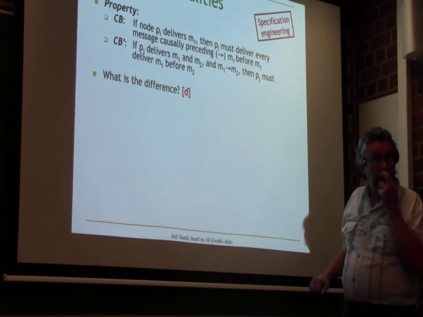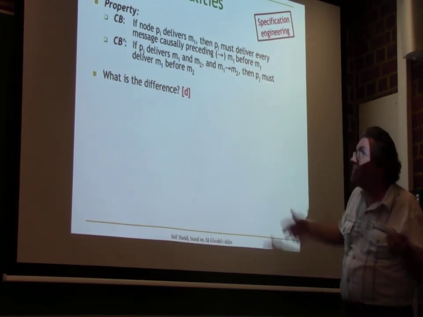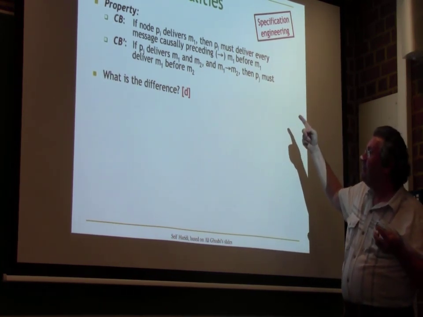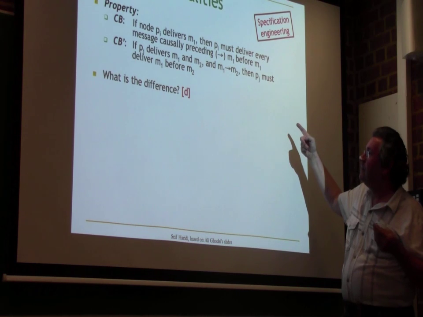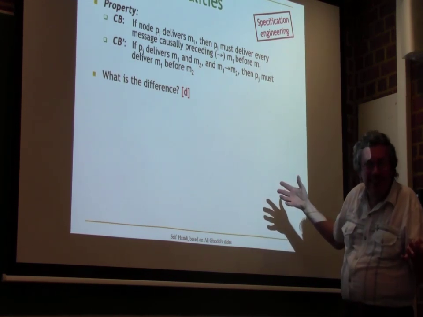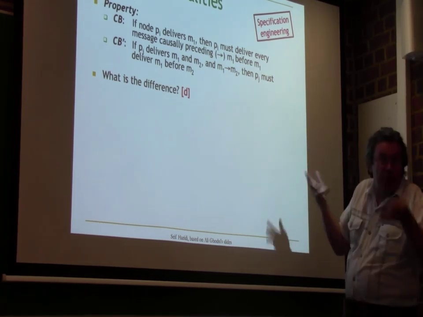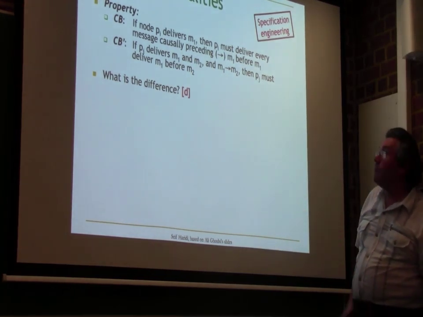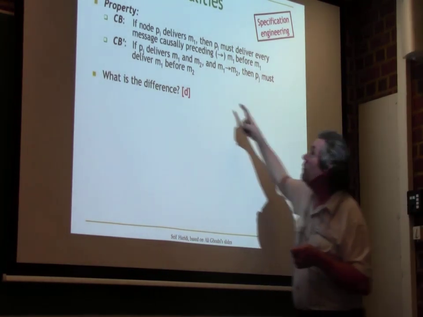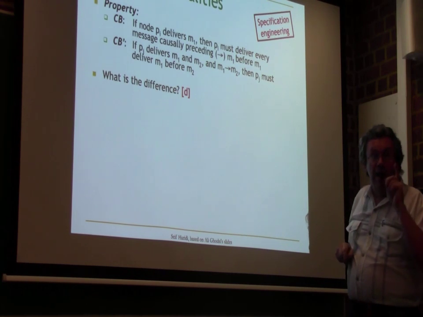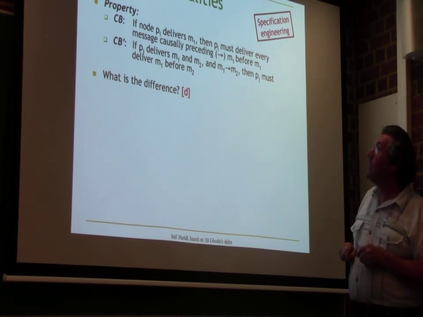If we change the order, it doesn't change anything for CB prime. So what does CB prime say? It's saying nothing. So basically it holds vacuously. It's not saying anything, actually. It's holding vacuously because the if condition is false. What about CB? Now CB is not holding anymore. Now CB is not holding, exactly.